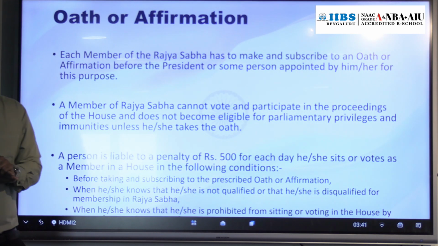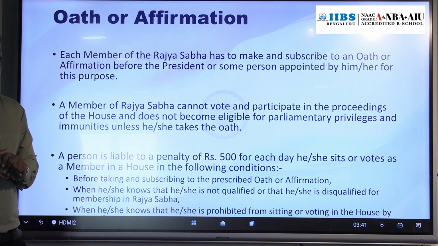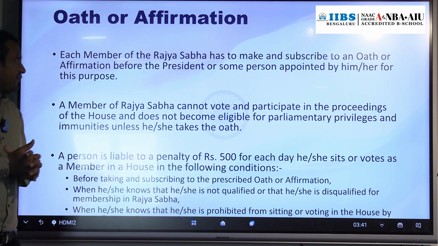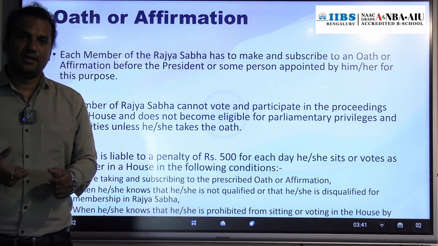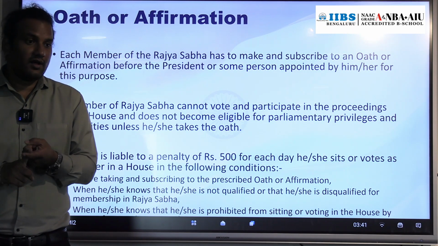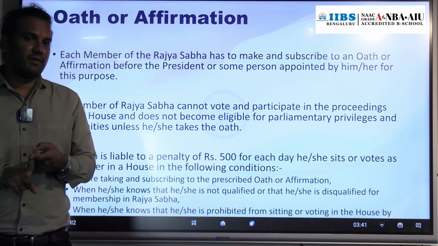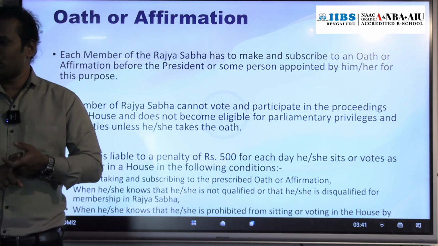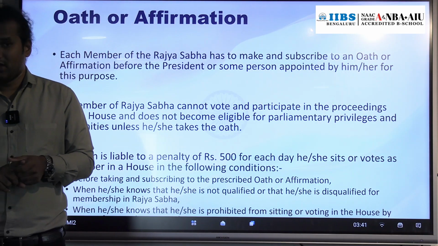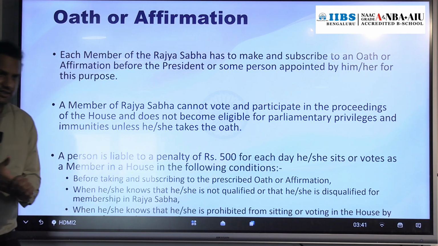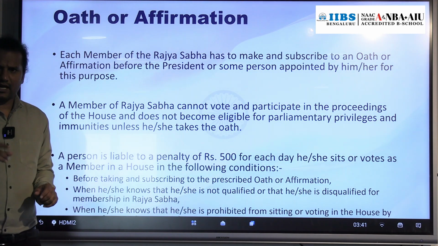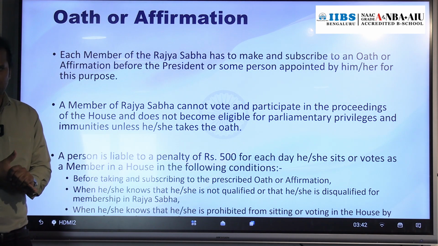A person who is elected as a member of Rajya Sabha has to make or subscribe an oath and affirmation. Okay, and who will administer the oath and affirmation? The President, or any person who is appointed by the President to make this oath and affirmation. Please remember, oath and affirmation is very, very important. Once a person is elected, after election, oath and affirmation.